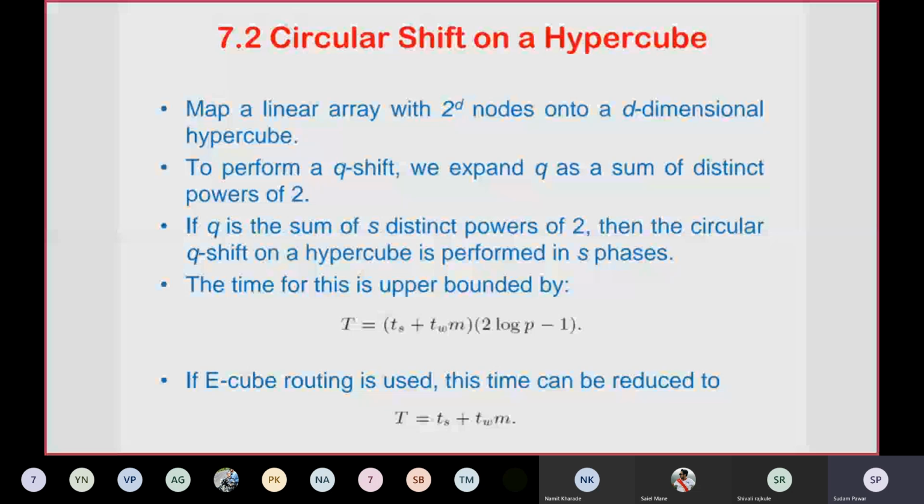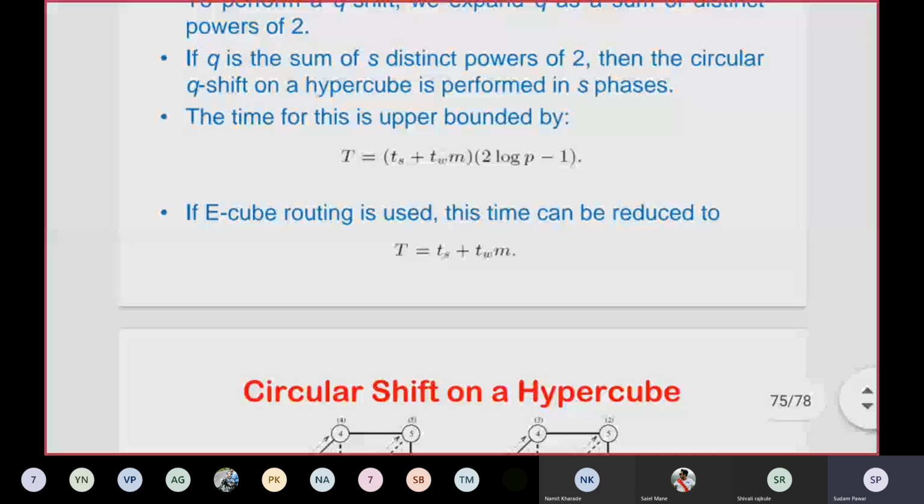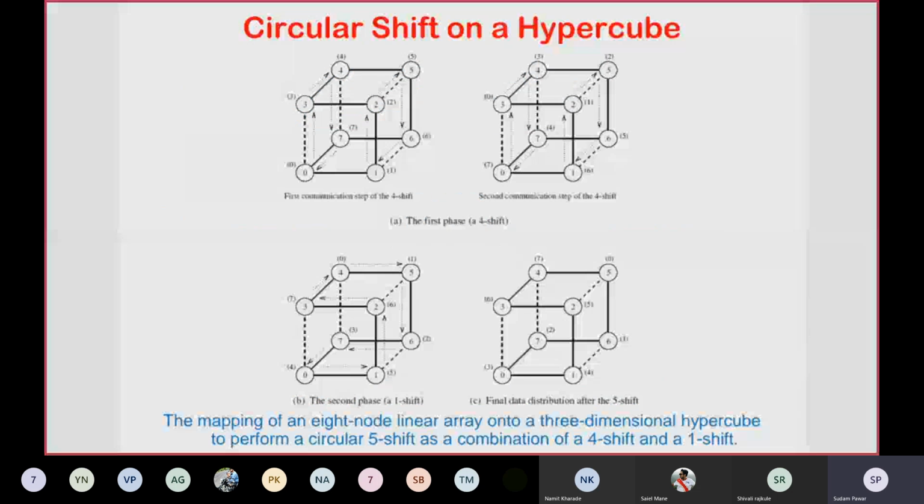You can see the example of how it takes place here, because you are mapping the linear array with a d-dimensional hypercube network. That's why we have shown the dotted lines between the links 0 3, then 4 7, then 5 2 and 1 6. If you start from 0, that is 0 1 2 3 4 5 6 7 and 0, this is like a ring network, a linear network, because you have to make that kind of mapping there.